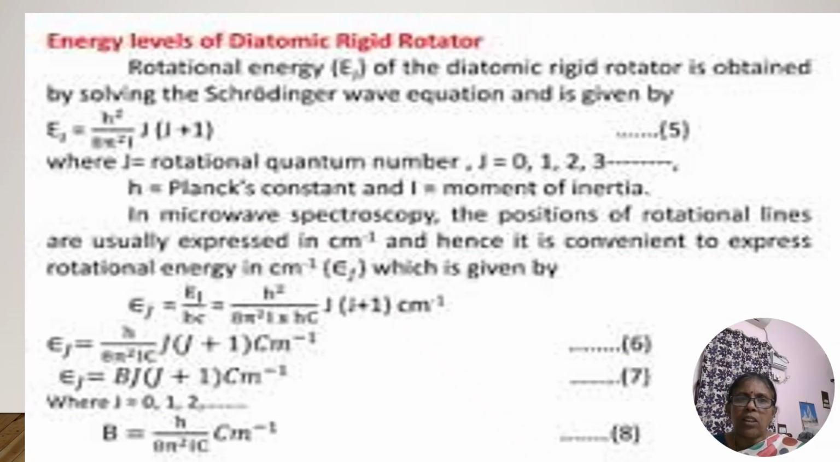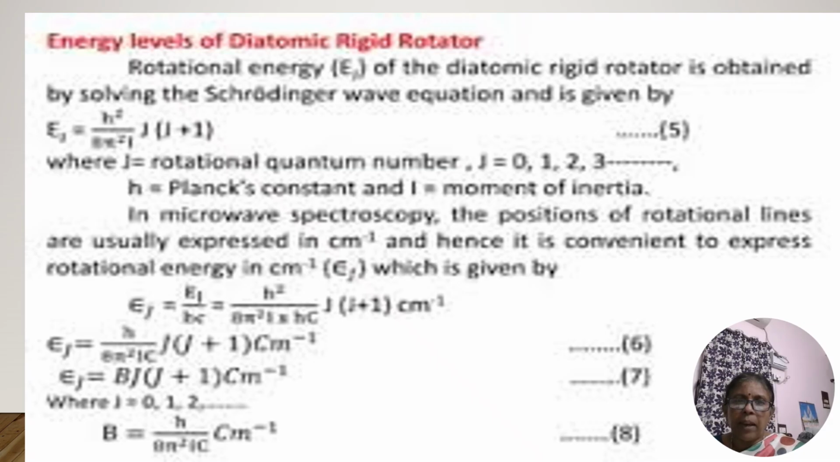So, the energy levels of a diatomic rigid rotator. How do we find the energy levels of a diatomic rigid rotator? It is very easy. By solving the Schrodinger wave equation, the energy can be given by h square by 8 pi square I, j into j plus 1. Here h is Planck's constant, I, as you all know, is the moment of inertia, and j is the rotational quantum number, which may start from 0, 1, 2, 3.